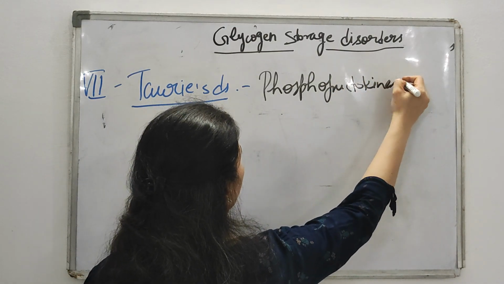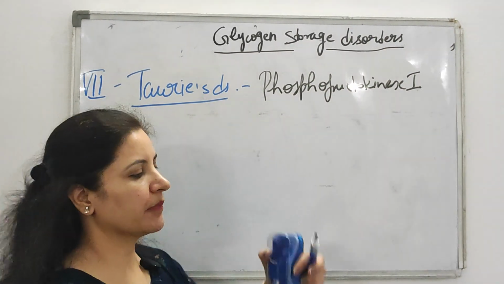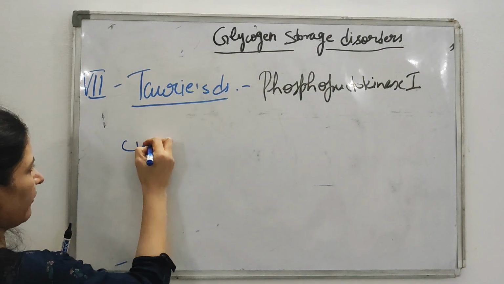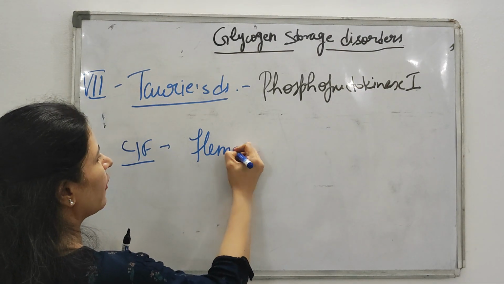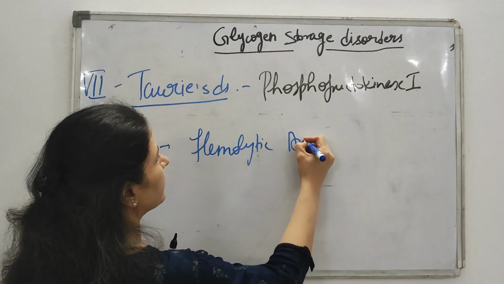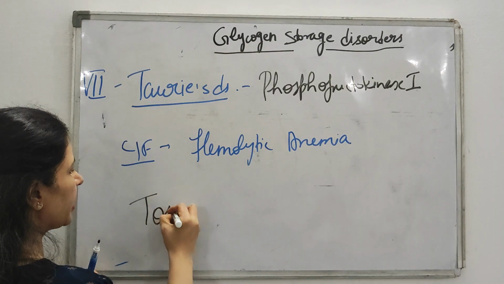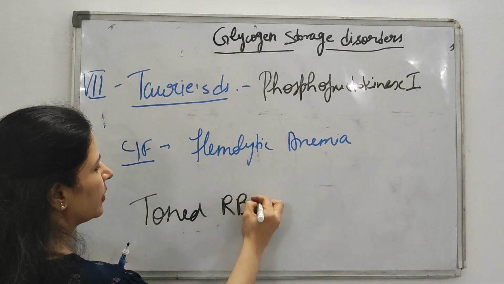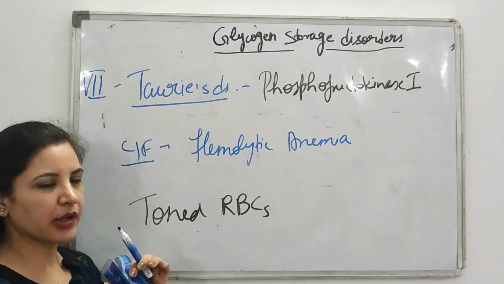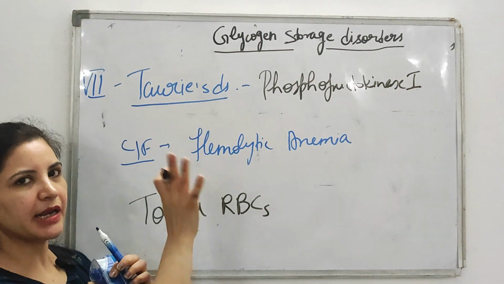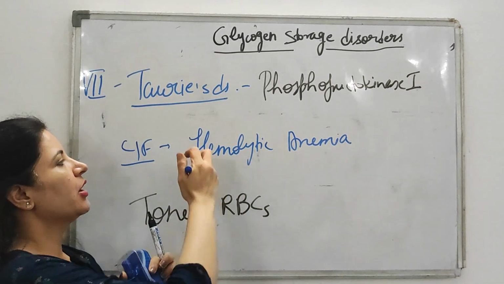phosphofructokinase 1. And this enzyme is the rate limiting enzyme of glycolysis. So RBCs are affected. The important clinical feature associated with Tarui's disease is hemolytic anemia. How will you remember? Tarui is associated with toned RBCs. Toned means something like rupturing, right? That's why RBCs will be toned. So hemolytic anemia is the feature of Tarui's disease.